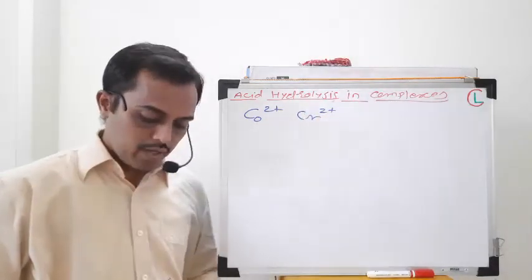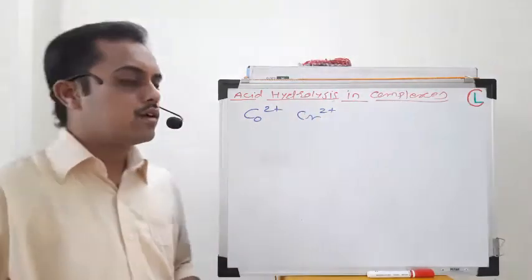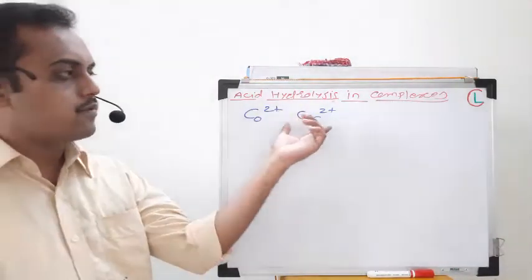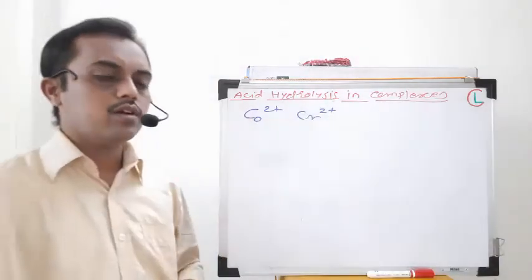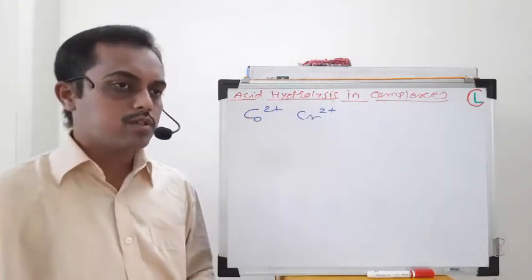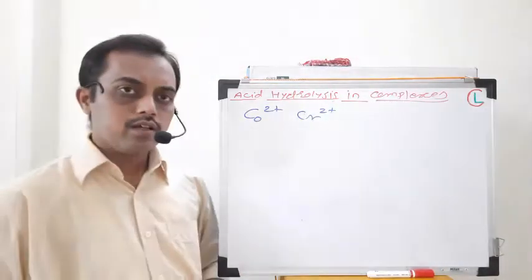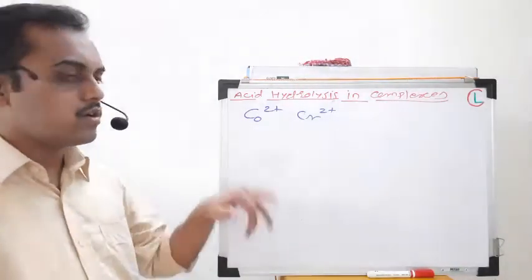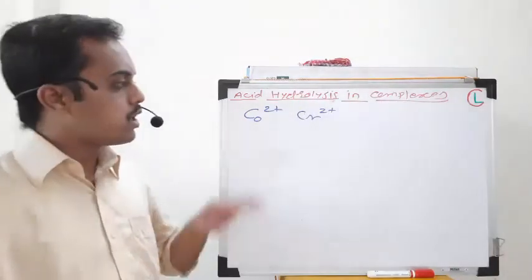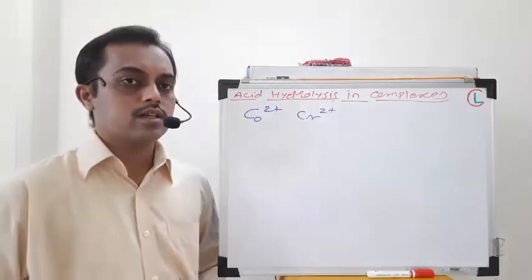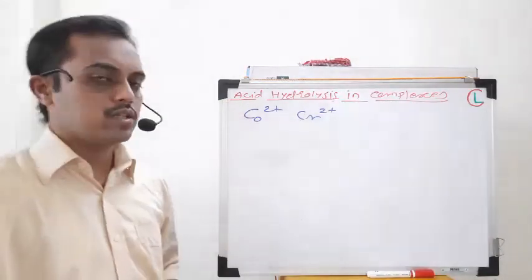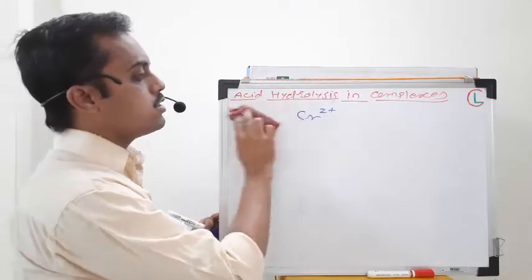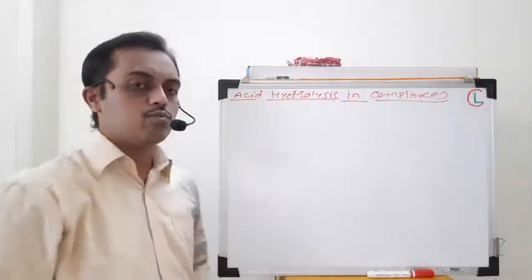That means metals which contain either a higher number of unpaired electrons or such types of d4 system or d7 system, where a large number of electrons are present and they may react by either inner sphere or outer sphere mechanism, or SN1 or SN2 type mechanism also. These are the two types of metals whose complexes are studied widely for this particular mechanism, called the acid hydrolysis mechanism. So the important constituent of this mechanism is the water molecule.